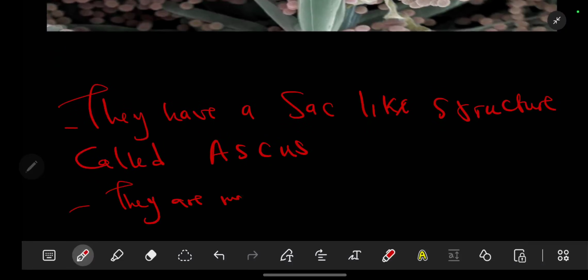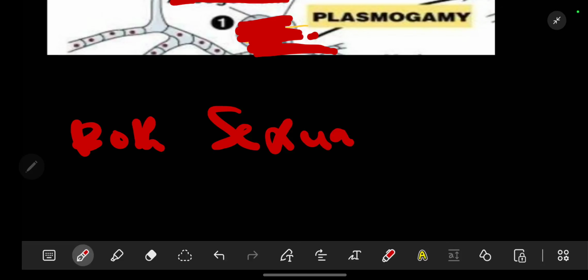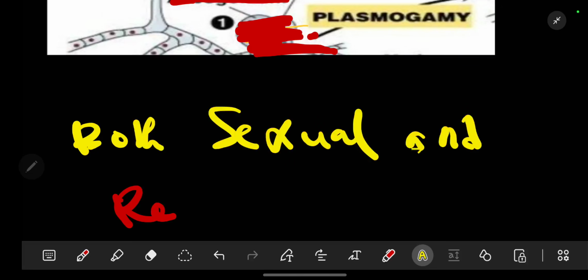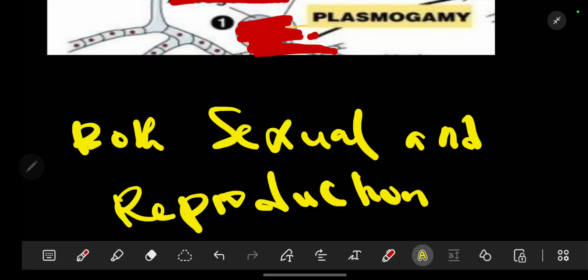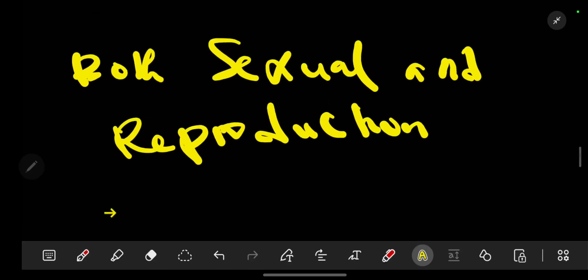The other characteristic is that they are mostly decomposers. They undergo both sexual and asexual reproduction. We are going to dive deeper into these two, but before that,